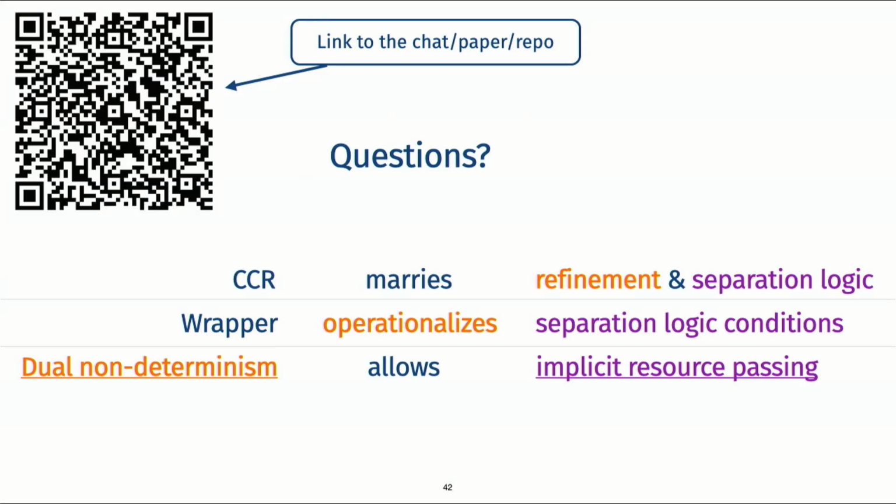The usual separation logic does not handle liveness properties because it is grounded on step-indexing techniques. But we don't start with separation logic or step indexing. We start with refinement, and we integrate the separation logic conditions inside the operational semantics. We somehow find a way to operationalize them. If you consider the traditional notion of contextual refinement, it's not strange to have a termination-sensitive notion of refinement, and then we just find a way to integrate the separation logic inside this framework.